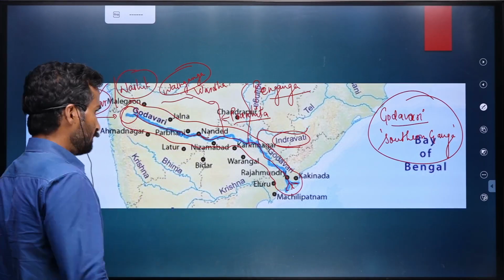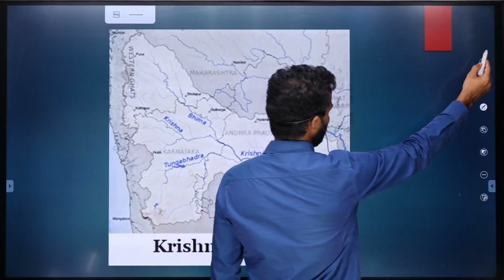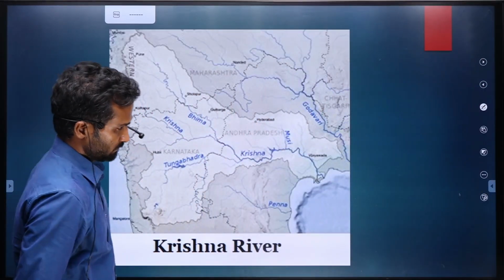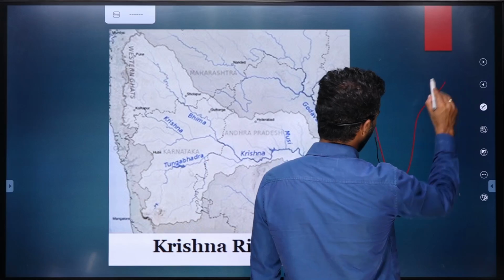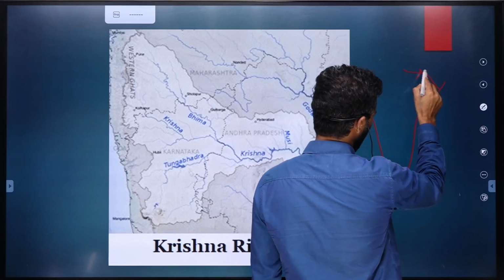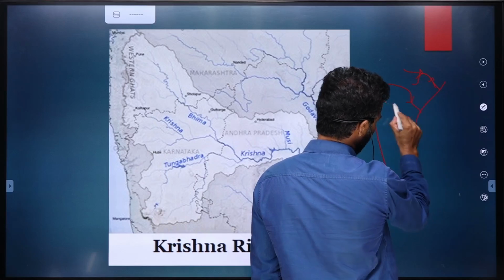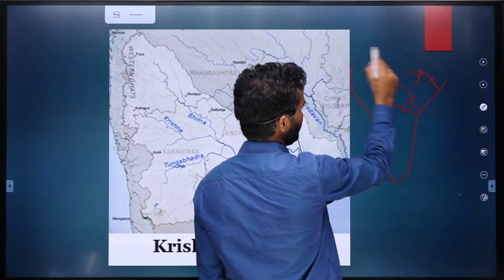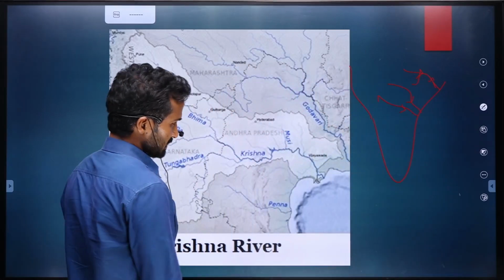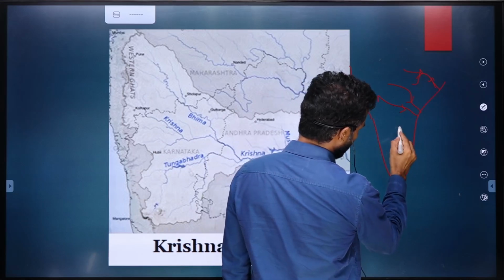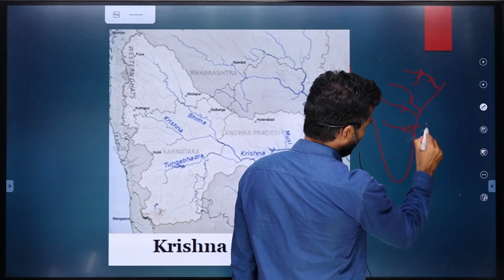Okay, then moving further to the Krishna river. If I show you the peninsular part of India, this is Mahanadi, rather a smaller river, then Godavari. Then over here we'll have Krishna, and below Krishna a small river called Pennar.